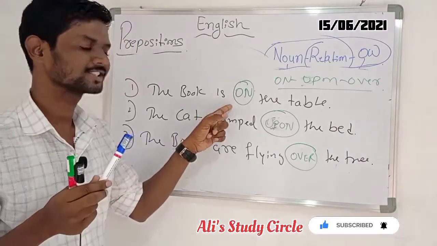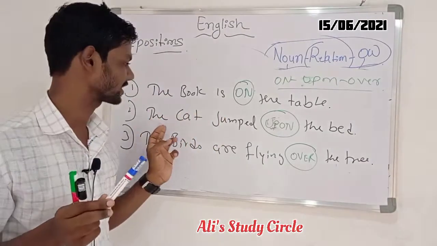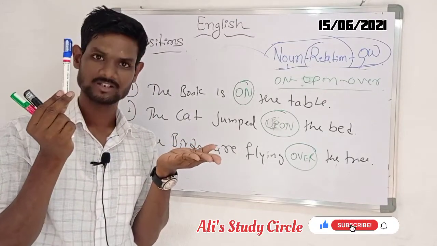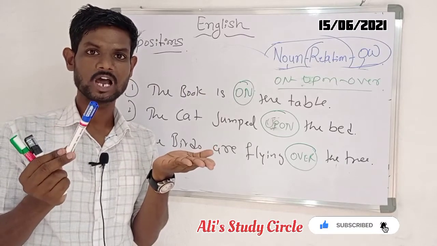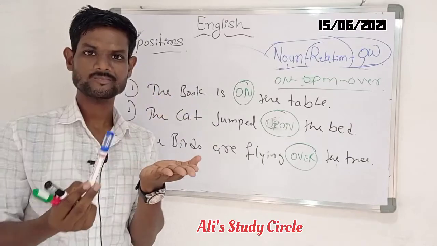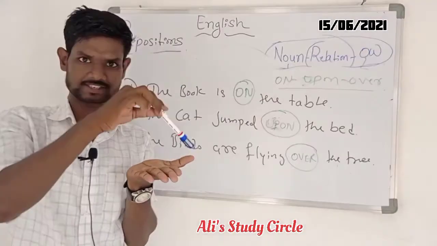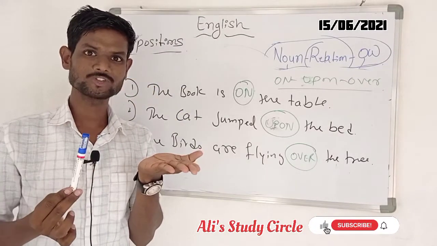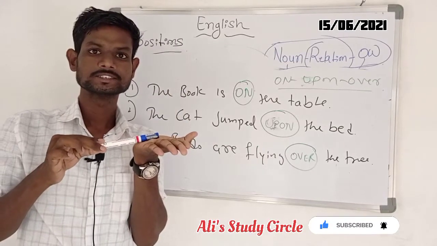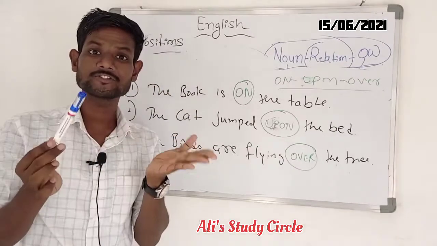Here this is the first example, and what is the second example? You can take: the cat jumped upon the bed. You can see here this is the bed and this is the cat. Our cat is jumping upon the bed like this, not like touching the bed. So that's why this is different.